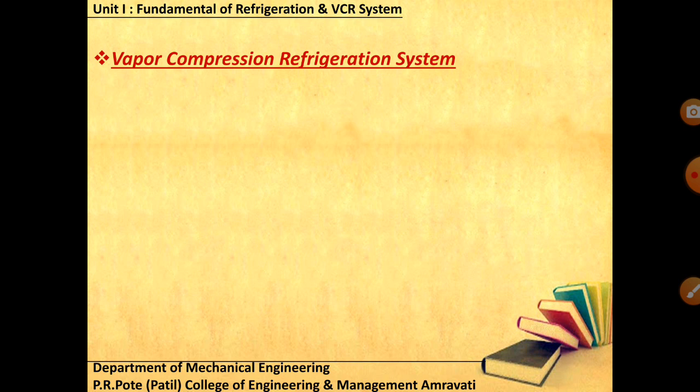Now we will deal with this vapor compression refrigeration system, and before that we have to consider some assumptions. Whatever thermodynamic process takes place in those open systems will be bound by some standard ideal assumptions for this ideal vapor compression cycle.